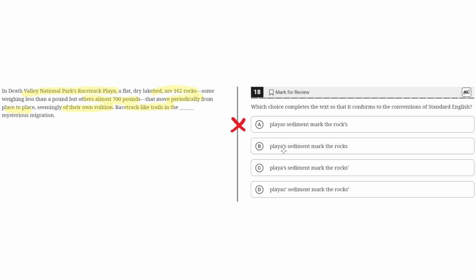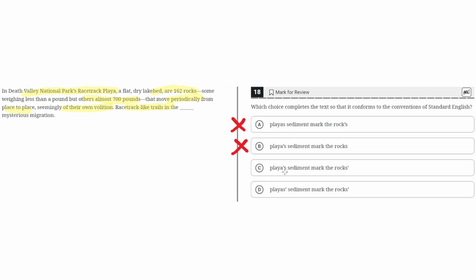B, Playa's sediment mark the rocks, no apostrophe. This is incorrect because although it does correctly use an apostrophe in Playa's to highlight how this is the Playa's sediment, there's no apostrophe in rocks to highlight these are the rocks' mysterious migration. So we can eliminate B because it has no apostrophe for rocks.